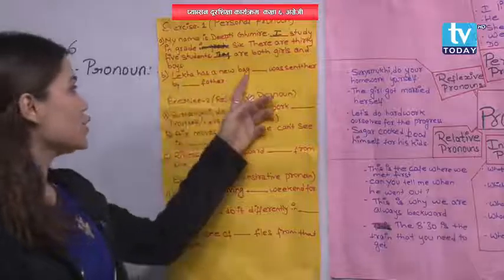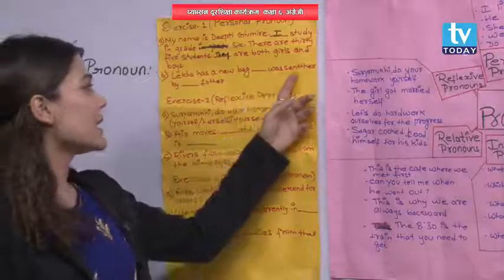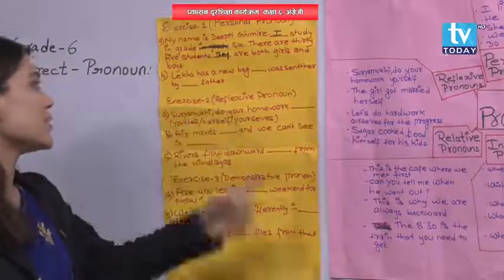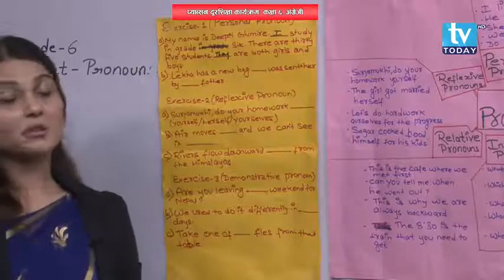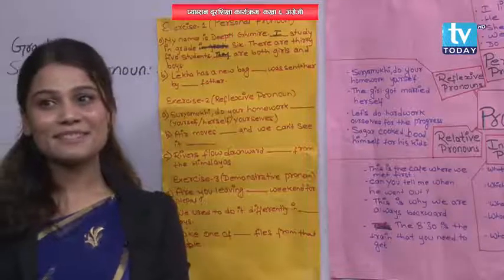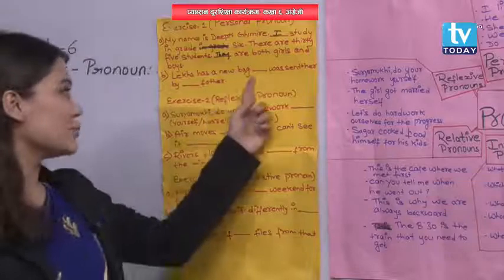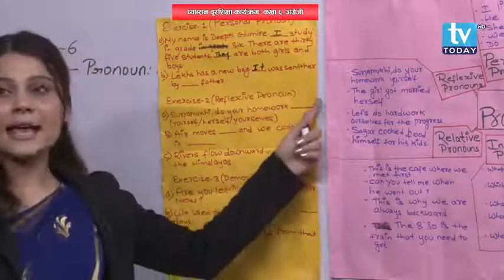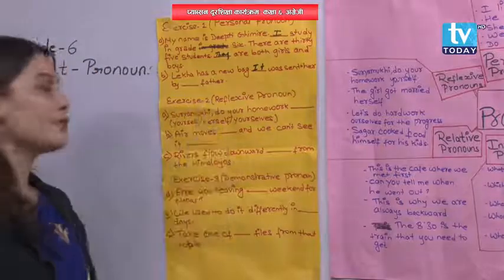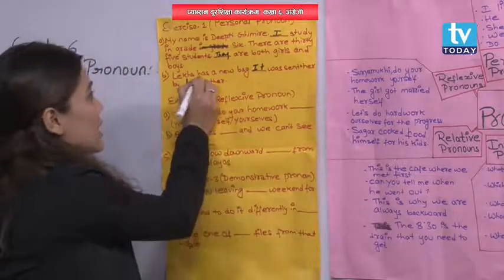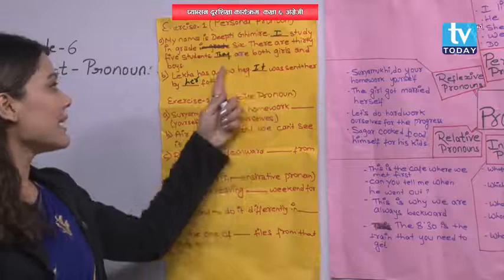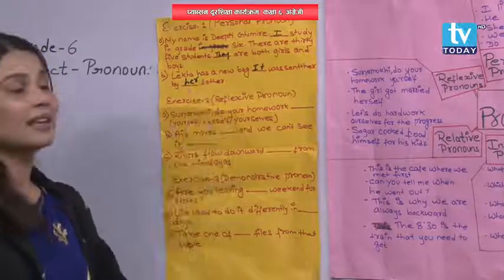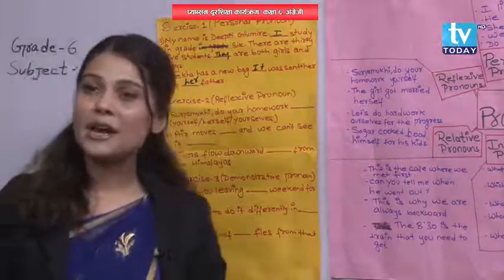Lekha has a new bag. Dash was sent to her by dash father. What will be the answer for this? Lekha has a new bag. It was sent to her by her father. I, they, it, her. They are personal pronouns.